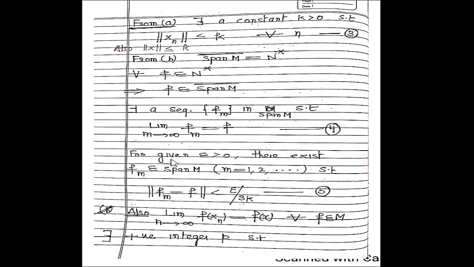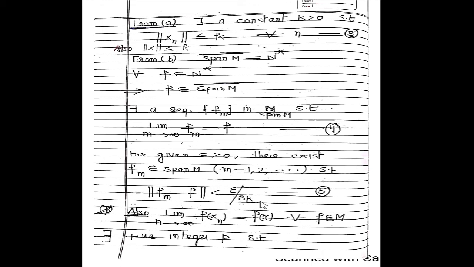For a given epsilon greater than 0, by this definition, there exists Fm belonging to the span of M such that the norm of Fm minus f is less than epsilon by 3k, which is written in equation number 5. Clear?